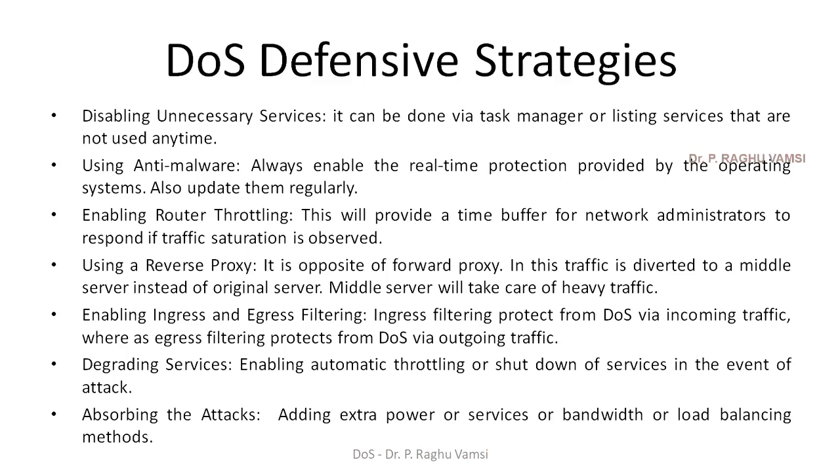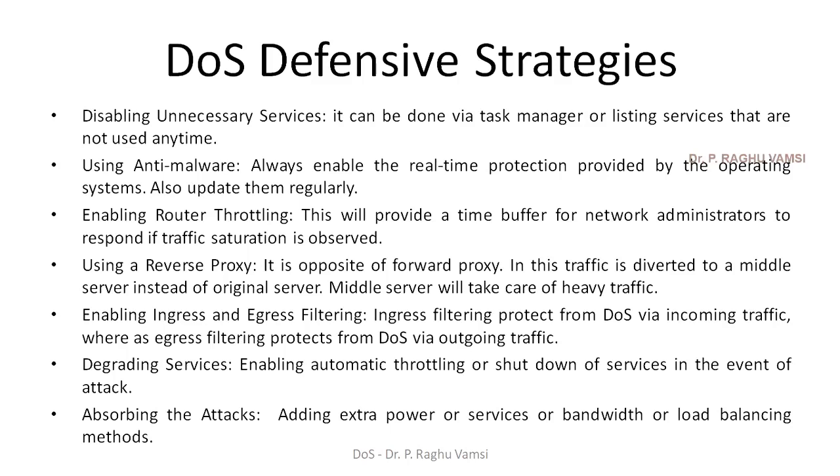Next one is using a reverse proxy. Here we have the forward proxy and the reverse proxy. Forward proxy means there is a proxy server that takes the request and forwards it to the original server. A reverse proxy is the opposite: the traffic is diverted to a middle server instead of the original server.